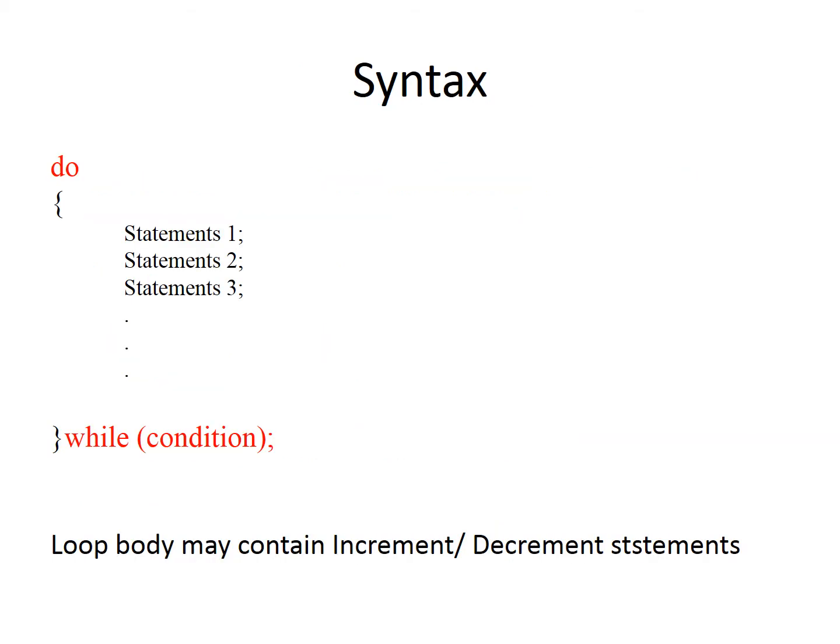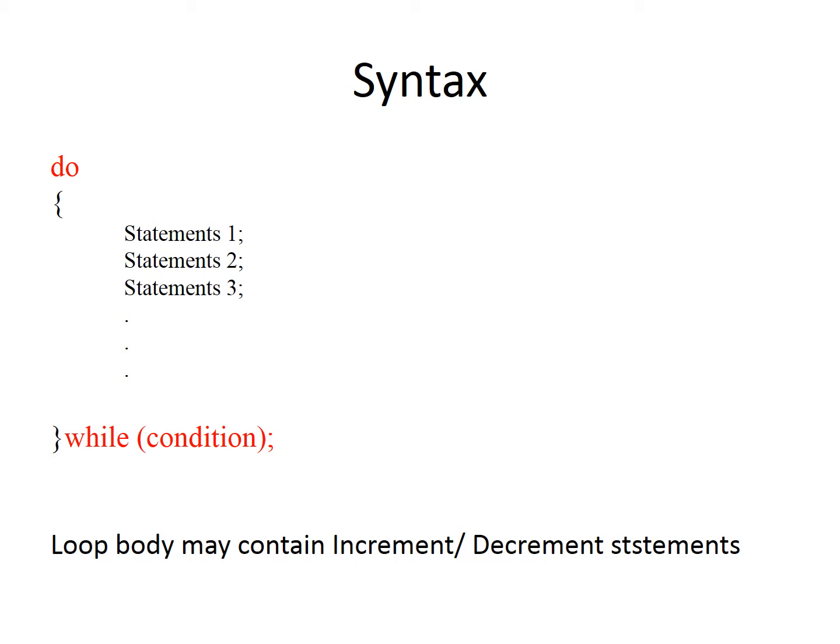Now there is the syntax. As I have already told you, in a do while loop we first execute the action and then check the condition. So firstly we write the keyword do, then the loop body, which will consist of n statements, that is statement 1, 2, 3 and so on.